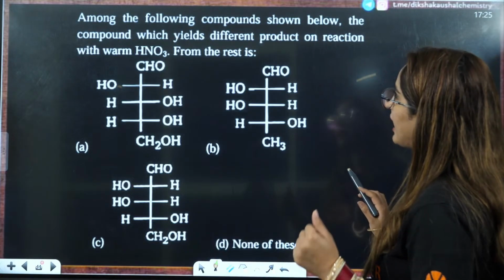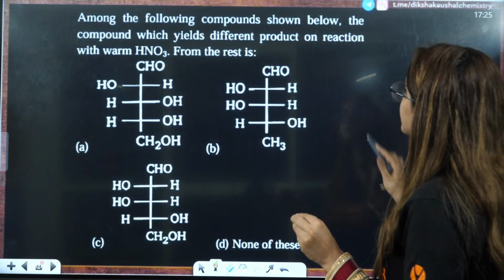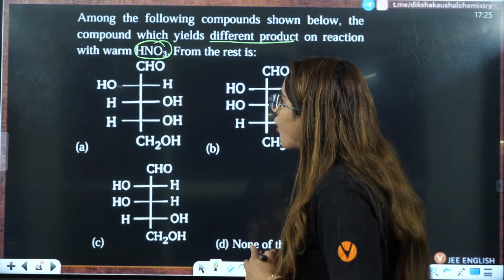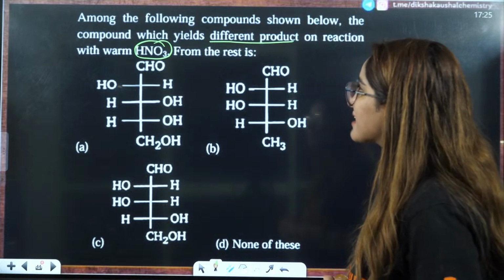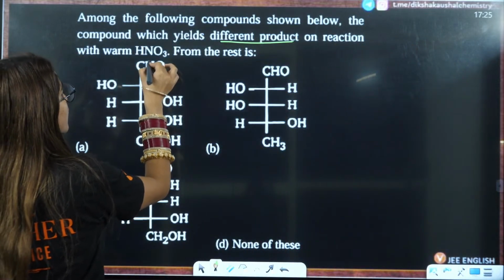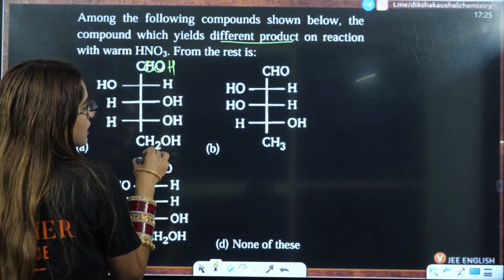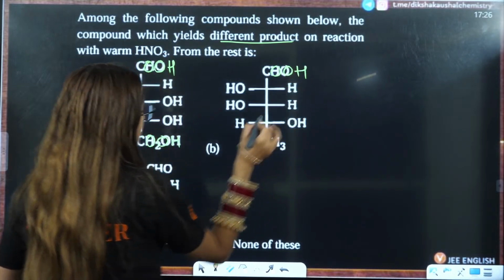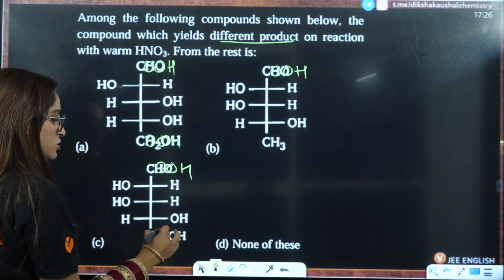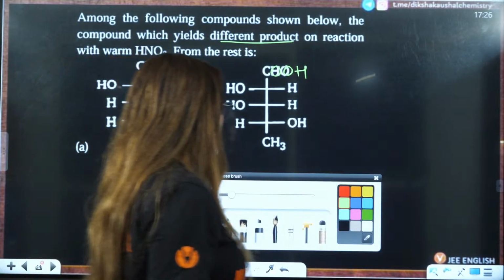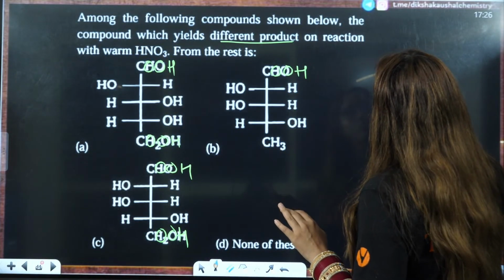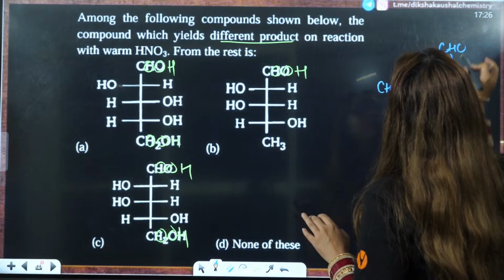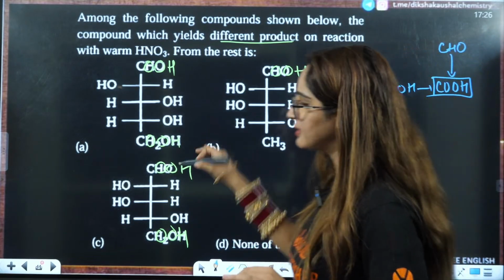Now they are saying that among the following compounds shown below, the compound which yields different product on reaction with warm HNO3, right? So with warm HNO3, which is a very strong oxidizing agent, what will happen? This CH2OH is converted to COOH. This is converted to COOH. This is converted to COOH. This is converted to COOH. This is also converted to COOH, right? So that means CH2OH is converted to COOH and CHO is converted to COOH, right? That is why these are the answers.